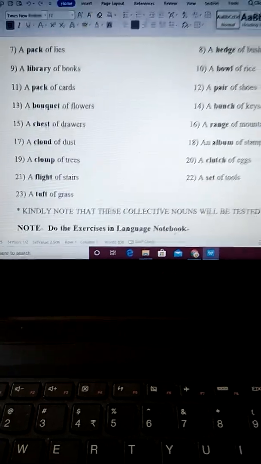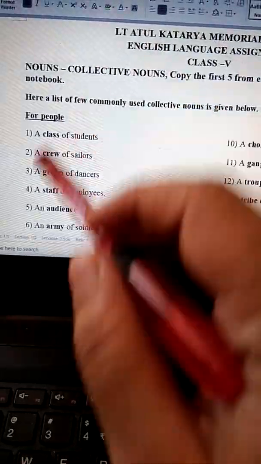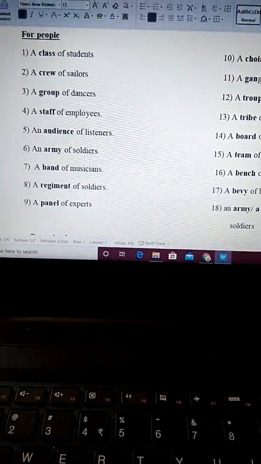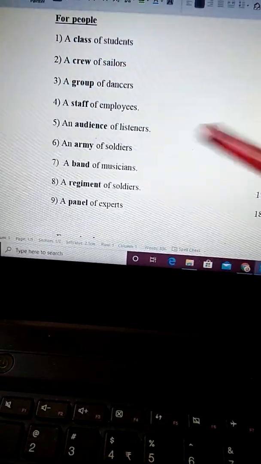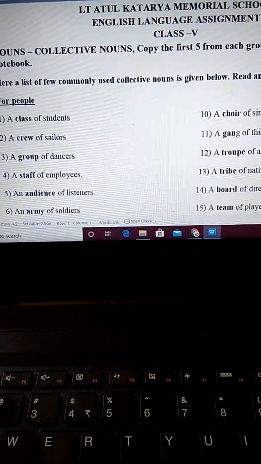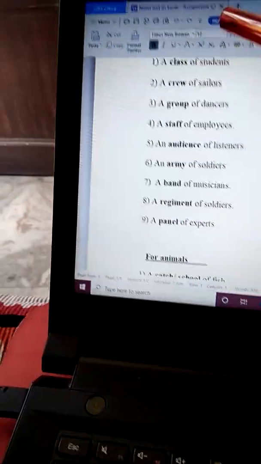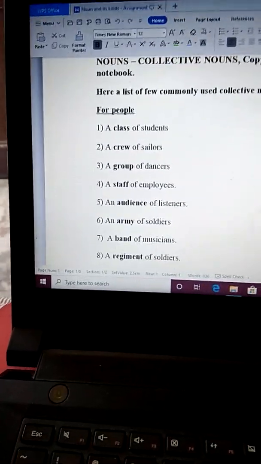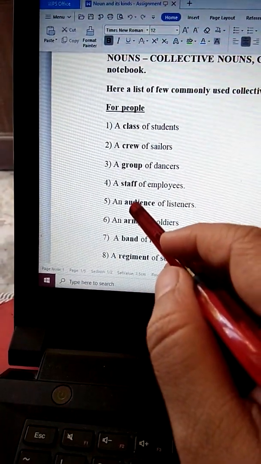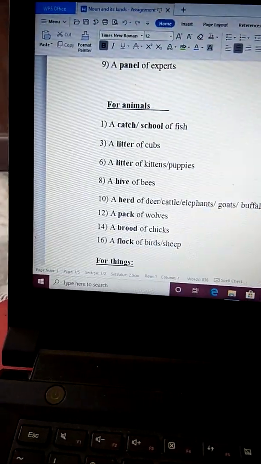Okay? And what you will do is, from each group of collective nouns, the first 5 you are supposed to copy in your language notebook. First 5 from each group, like for the people group you will copy 1 to 5. For animals again you will copy 5.